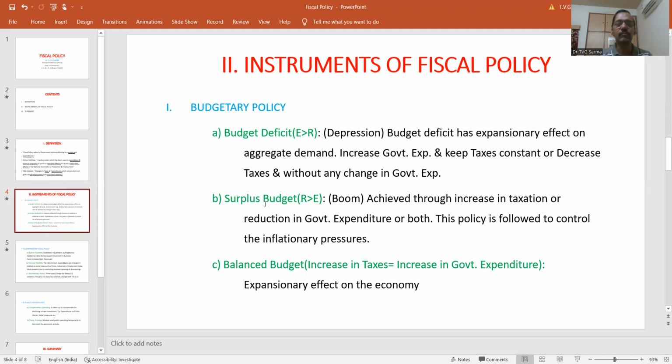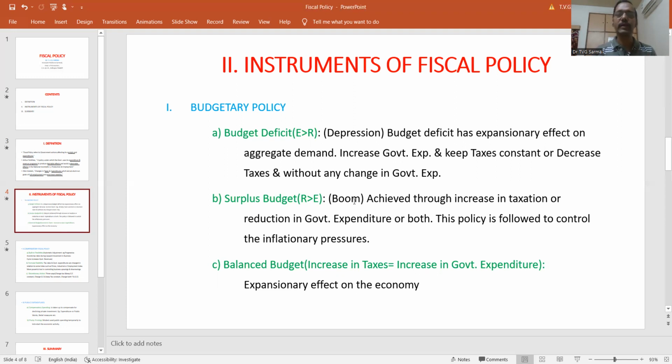Similarly, surplus budget. A surplus budget occurs when the revenues of the government are much higher than the expenditures. Such a surplus budget policy can be followed when there is a situation of boom. Boom in the sense when there is prosperity. National income increases, private expenditure, private investment increases, production increases. At that point of time, there is no need for the government to increase its own expenditure. So at that time, the government depends upon the initiatives of private enterprise only for revival of the economic activity